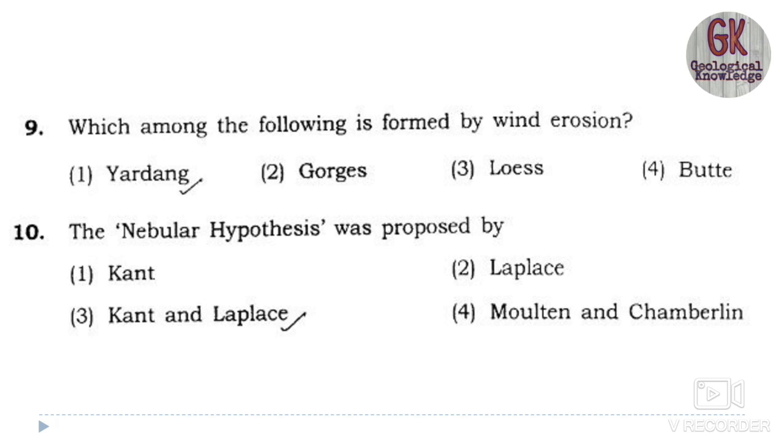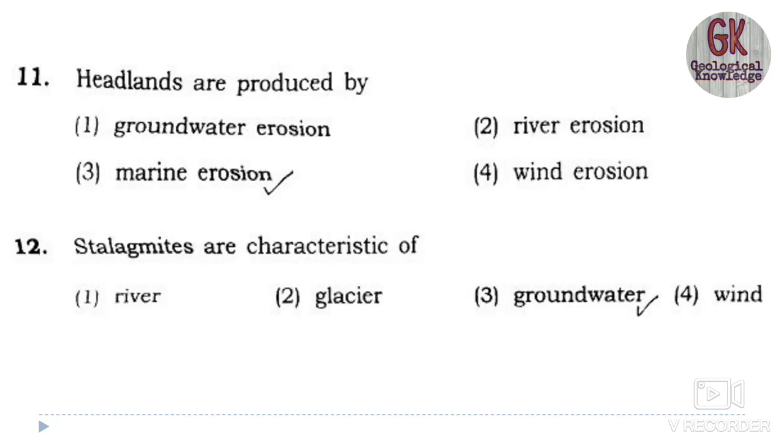So first and second cannot be the right option, third one is the right option. The 11th one is, headlands are produced by... headlands are produced by marine erosion, you all know. Wind erosion, river erosion or groundwater erosion is not the correct option.